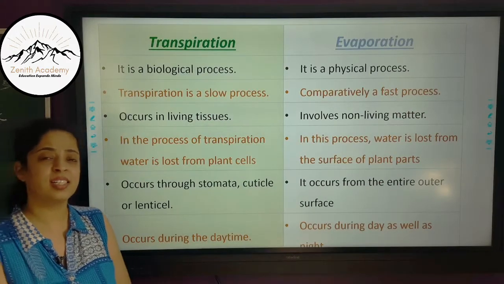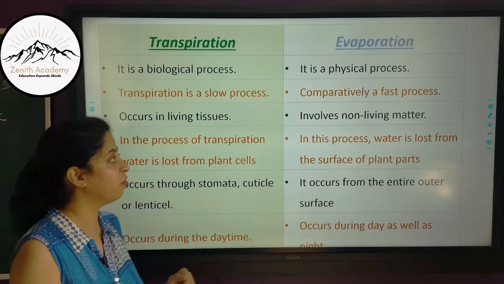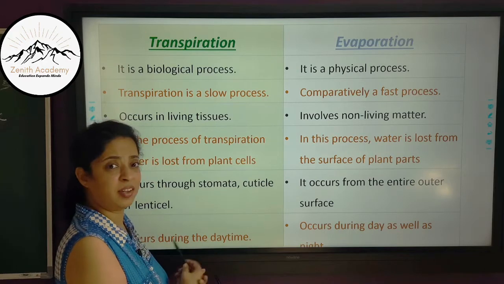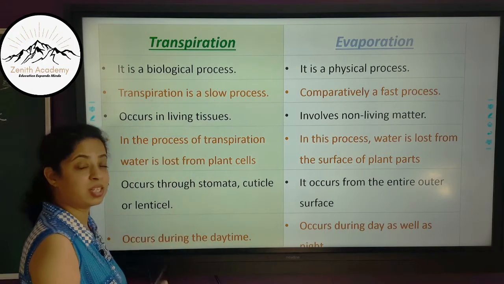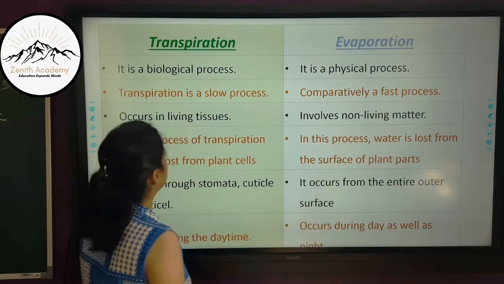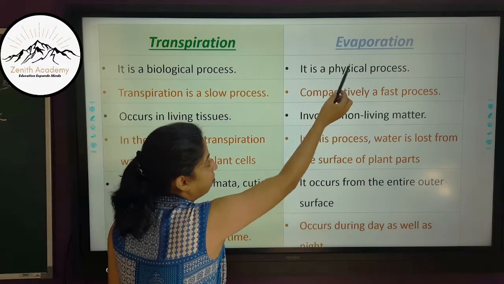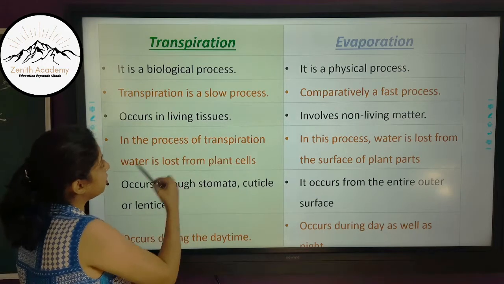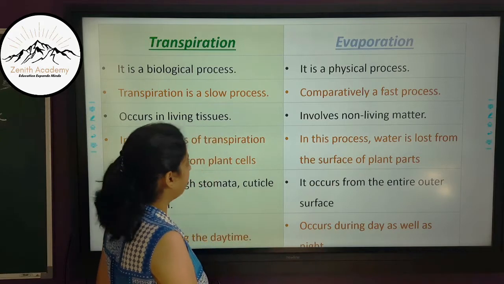So, now let us discuss a few differences between transpiration and evaporation. We have been studying evaporation for a long time now. So, let us study the differences between them. Transpiration is a biological process because it happens from plants, whereas evaporation is a physical process. Transpiration is a slow process and comparatively evaporation is a faster process. This occurs in living tissues, that is why it is a biological process, and this involves non-living matter.